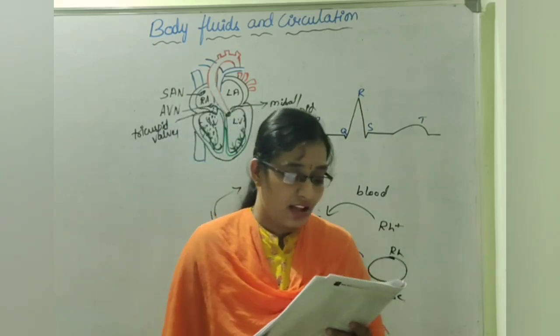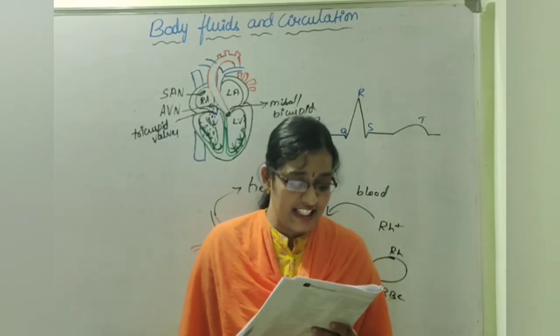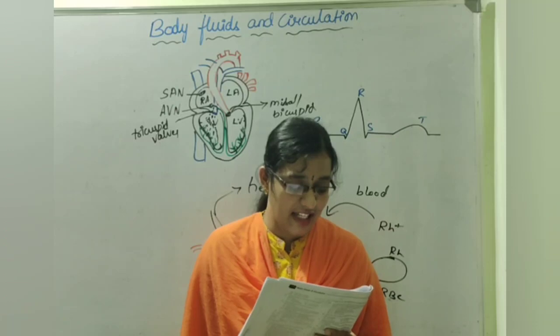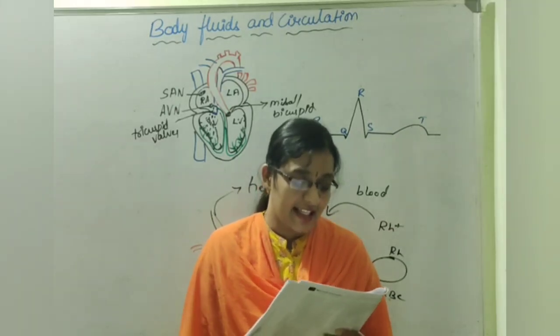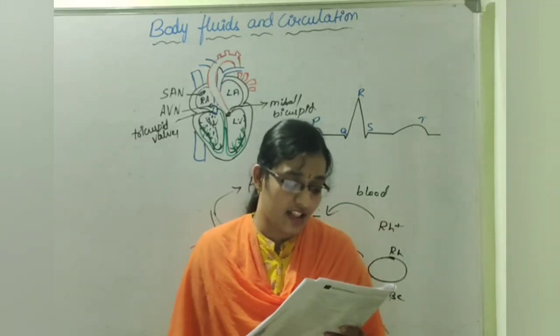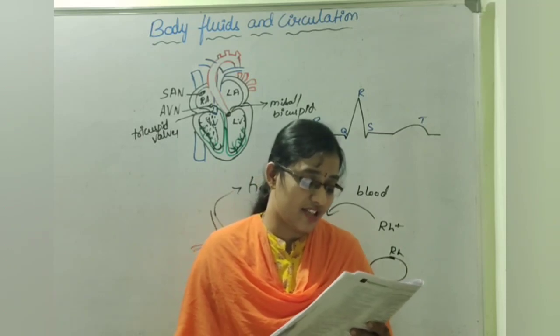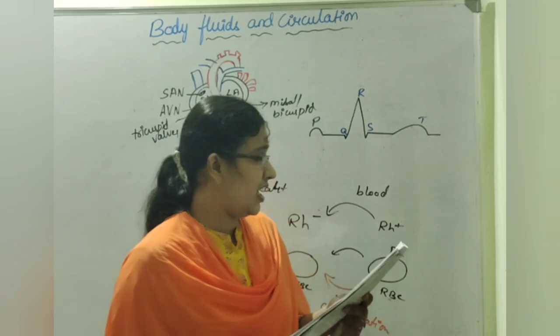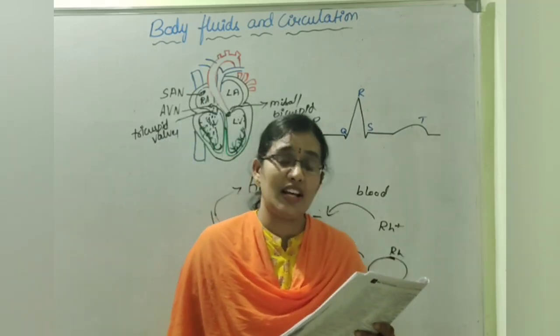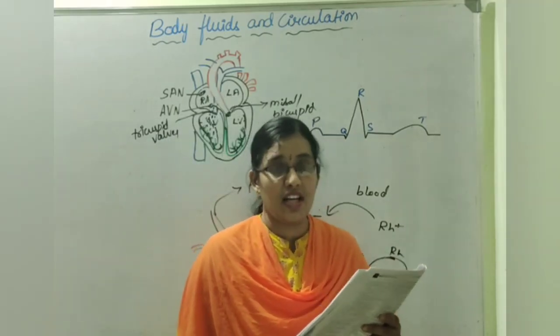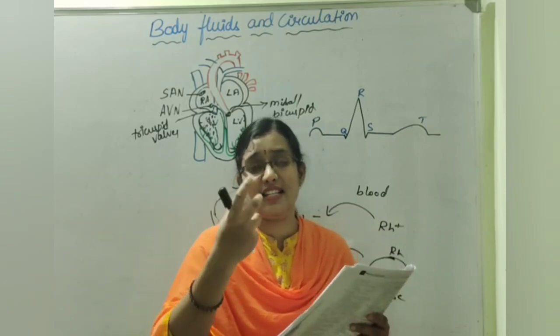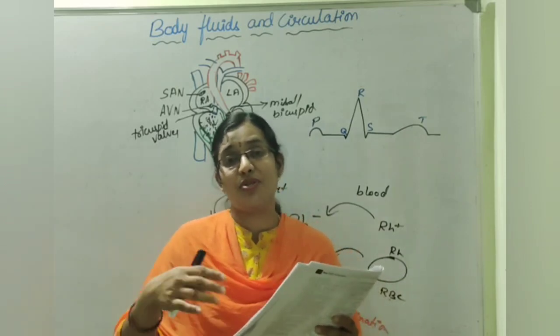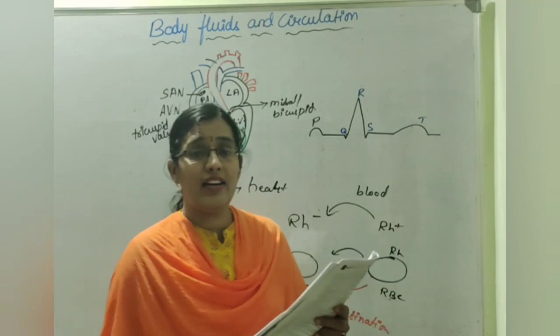Option 4. The T wave in ECG represents: option A, depolarization of ventricles; second, repolarization of ventricles; third, depolarization of atria; and repolarization of atria. So here the T wave represents the repolarization of ventricles. That means the ventricles again receive the negative charge which was formerly given off. So option 2.